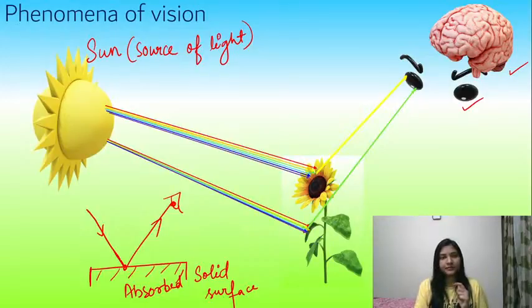The table will become hot. If you touch it, you feel the warmth of it. Now why? Because the table has absorbed the light energy. The table has absorbed the light energy and that same light energy has now been converted into heat energy. Light energy has converted into heat energy, and that's why you feel hot, you feel the warmth.